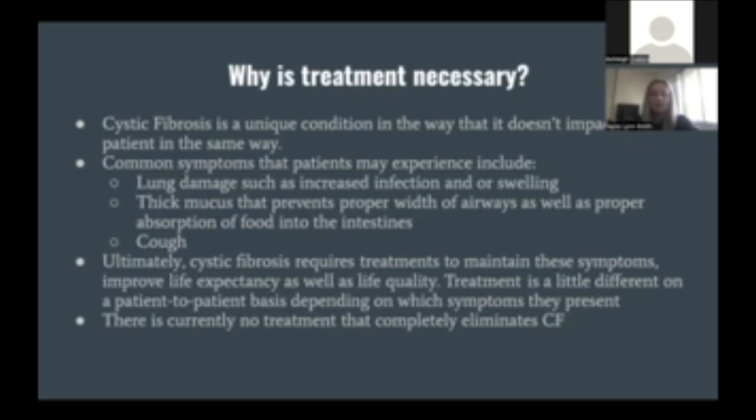within the body. Some of the most common symptoms include lung damage that leads to increased bacterial infection, increased respiratory infection, and/or swelling. Also, a very prevalent symptom is thick mucus that prevents proper width of airways, as well as proper absorption of food into the intestines. Wheezing and cough are also very common symptoms. Ultimately, cystic fibrosis requires treatments to manage these symptoms and to improve life expectancy and life quality. But there is no cure as of right now for cystic fibrosis.